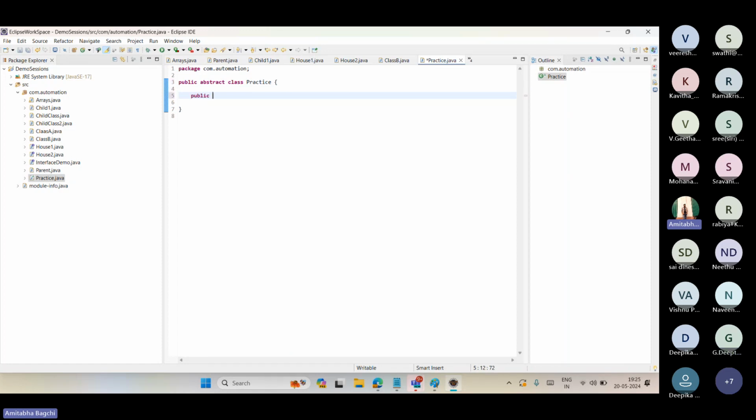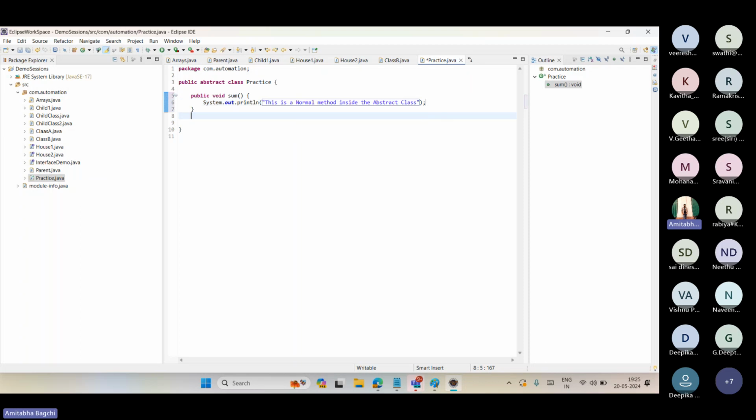Let's have regular methods first. Public void sum. This is a regular method, a sum method inside the abstract class.